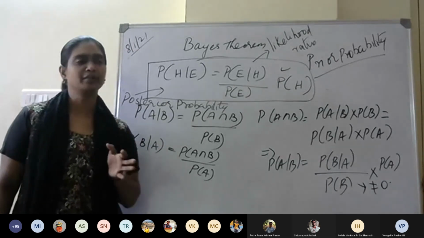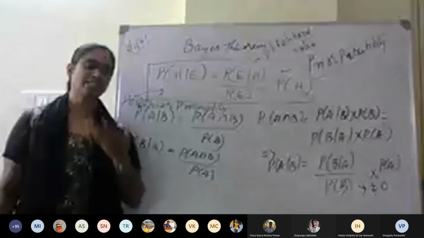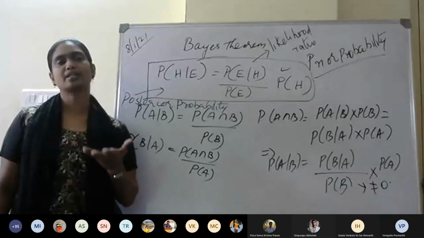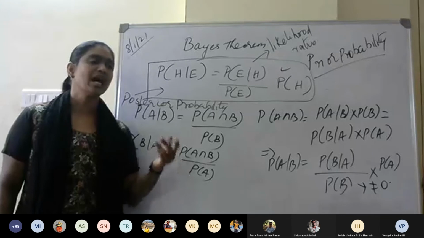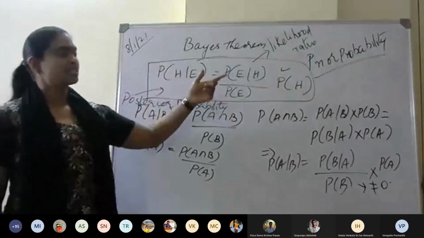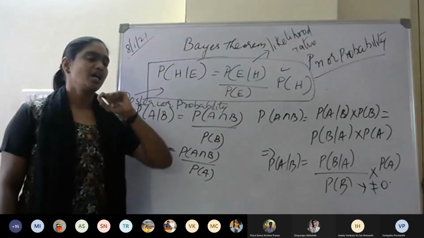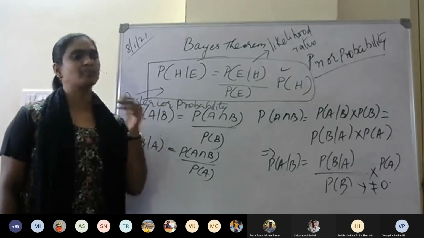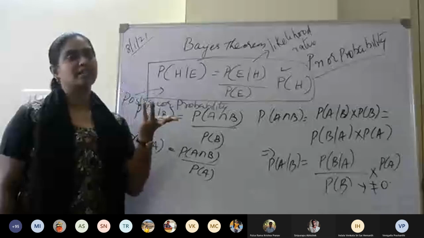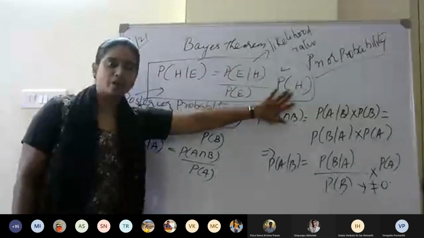Say the CSK team, I want to predict whether the CSK team will win the match that is happening currently. So I will take all the past records. Suppose out of 10 matches in the past, the CSK team has won 8 matches. Then the probability of CSK winning will be 8/10, and that is this P of H.